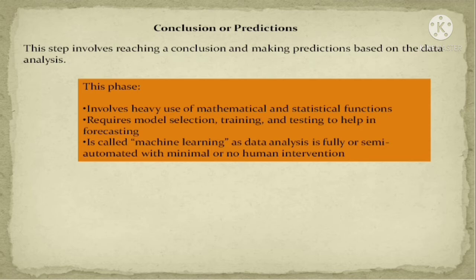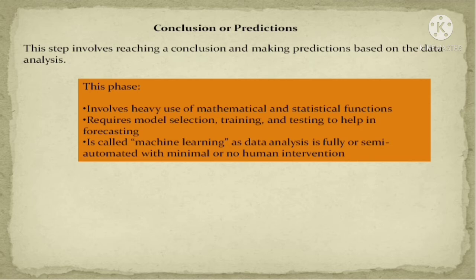For predictions or conclusions, we are using some statistical and mathematical functions. We also require models. We have to design the model, test the model, and train the model. Then after, we will deploy the model. For testing, training and deployment, we use some methods, techniques and some formulas also.